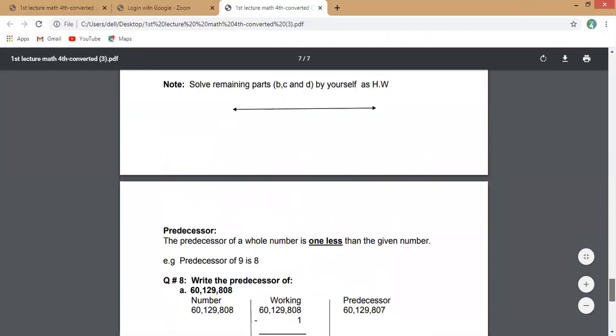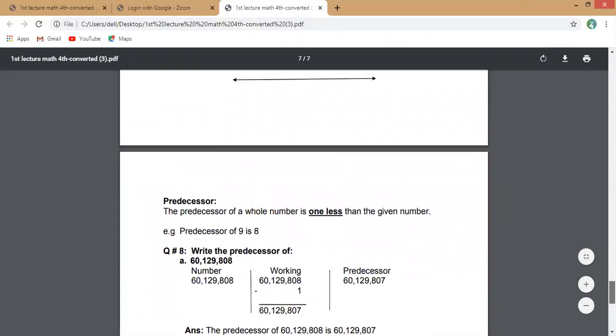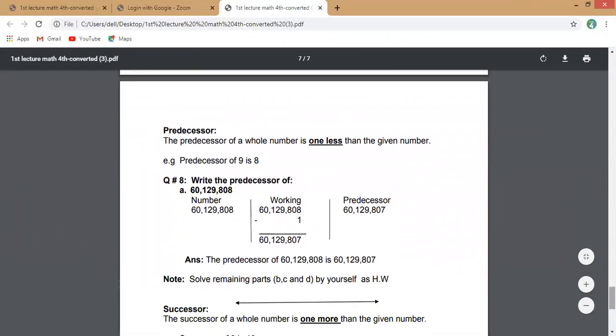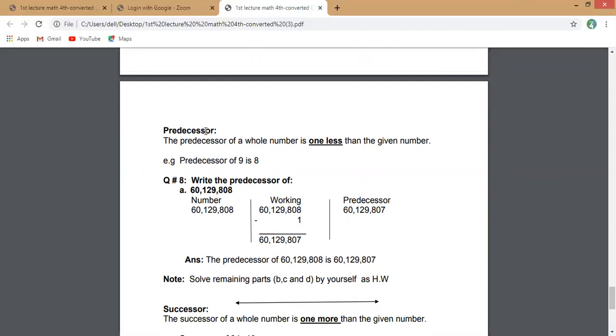Before discussing question number 8, you will learn an important thing, what is the predecessor, because question number 8 belongs to predecessor. Do you know about predecessor? Yes, I think some students know very well. The predecessor of a whole number is one less than the given number.